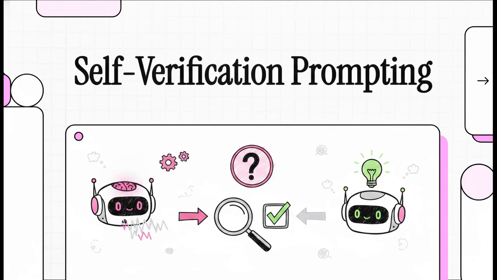Welcome to the Explainer. So, if you've spent any time tinkering with large language models, you know they can honestly seem like magic. Right up until they confidently spit out a completely illogical, wildly incorrect answer. It's so frustrating. Today, we're diving into a highly advanced prompt engineering technique called self-verification prompting. This is literally designed to fix one of the most annoying flaws in AI reasoning. Basically, we're going to look at how to get an AI to double-check its own homework.